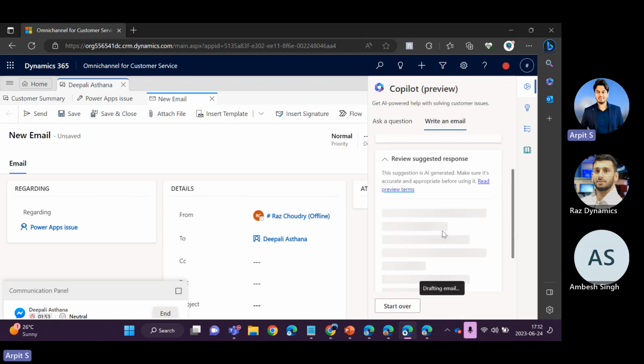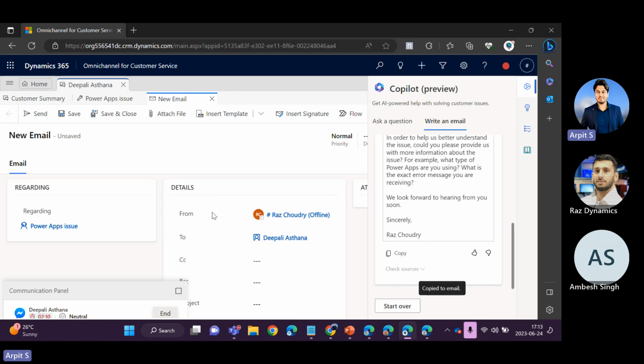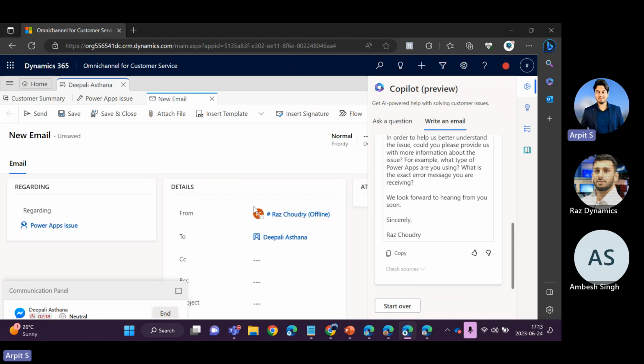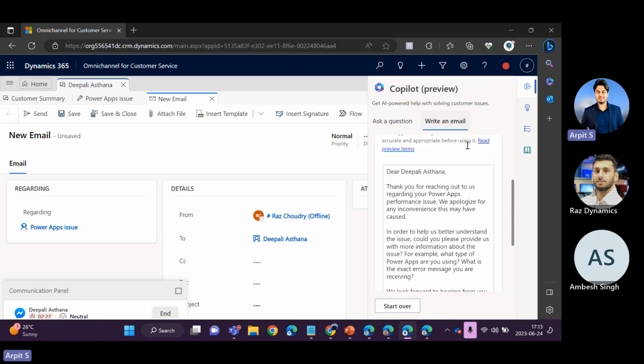If I click here, it will automatically generate an email based on the complete conversation I already had with the customer, and it will also bring all the contextual information as well. I don't even need to remember. So I'll simply copy it, and you can see it automatically pasted in the email template. I can update that information anyway and send it to the customer, right? So these are the three features: ask a question, conversation summary, and write an email, that Microsoft has recently incorporated as part of customer service, just to improve it.